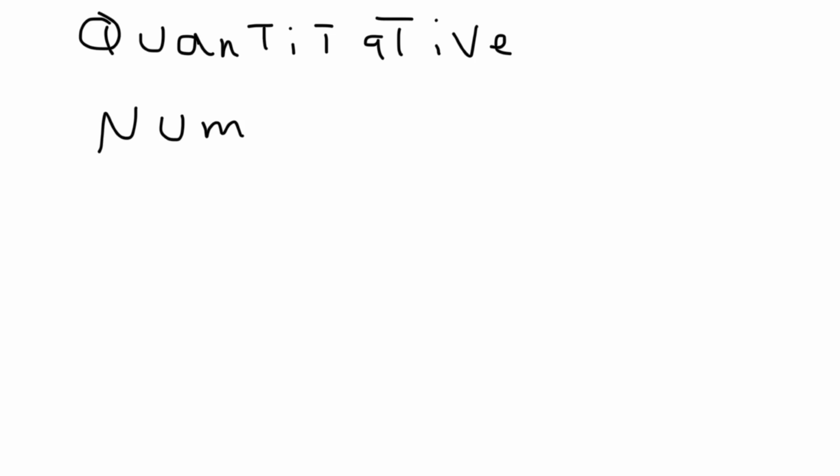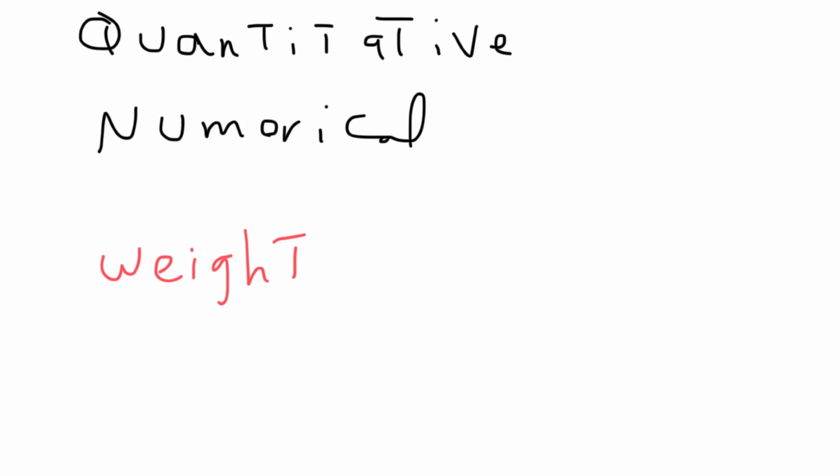Let's talk about quantitative data. Quantitative. So they are basically numbers, numerical data. Numerical means numbers, like for example, if I measure the weight, okay, if I want to measure the length, as you can see, these numbers can be added together, subtracted to, you can sometimes do some mathematical operations.